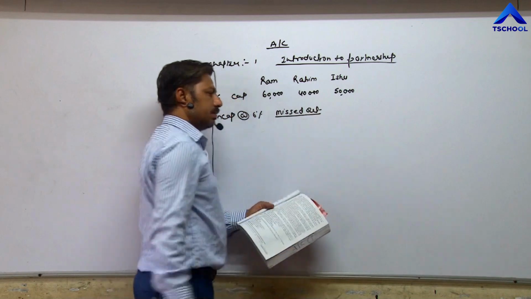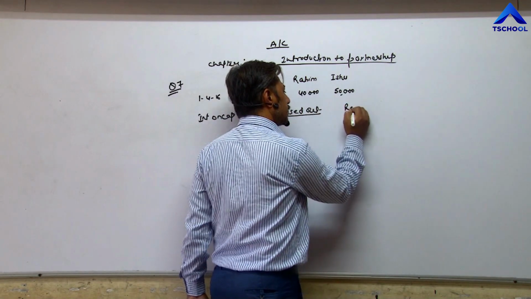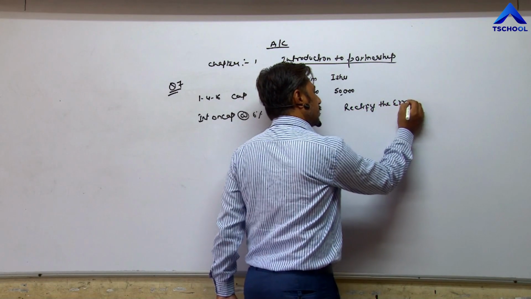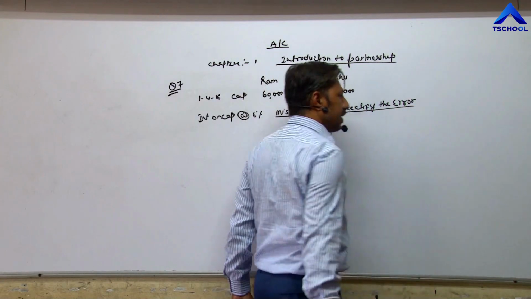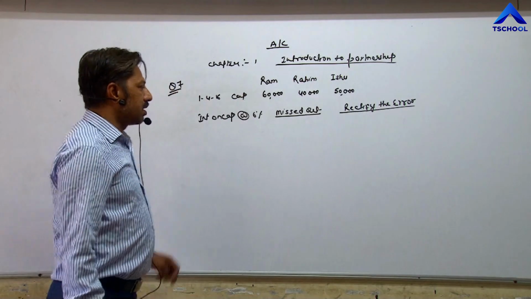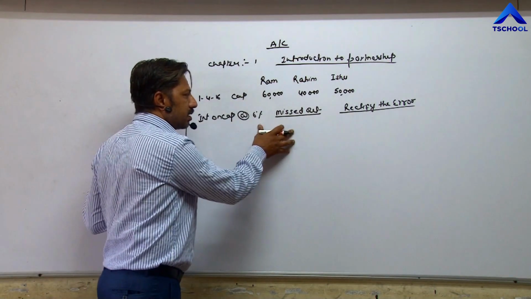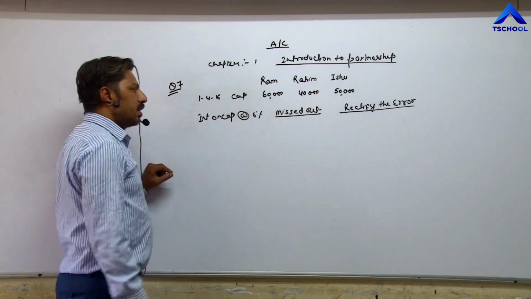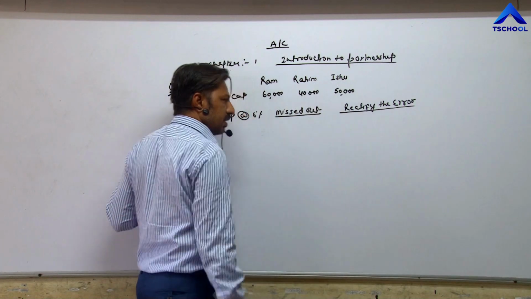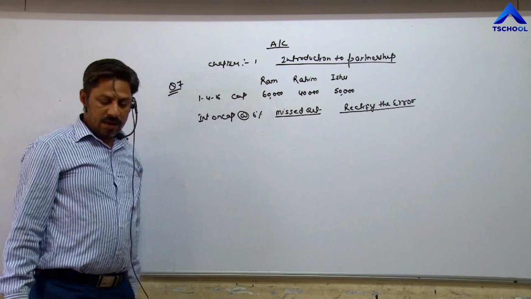Now we have to rectify this error, and for rectifying the error we have to pass a journal entry. This is one of the mistakes done by the firm, that they have taken in the capital account all the transactions except interest on capital at the rate of 6%.